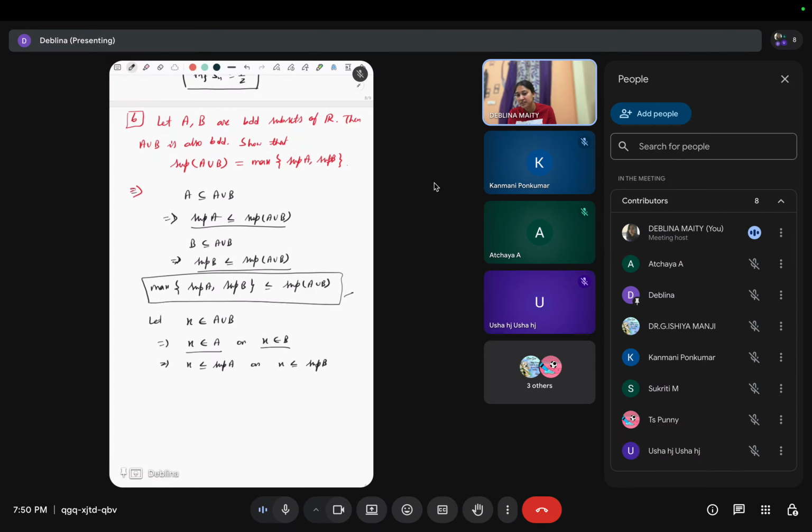Because supremum is an upper bound, so x is less than or equal to supremum of A, or x is less than or equal to supremum of B, right? So this means x is less than or equal to the maximum of supremum of A and supremum of B.